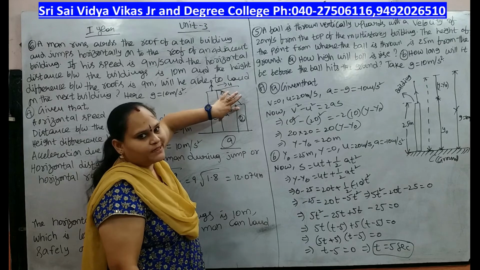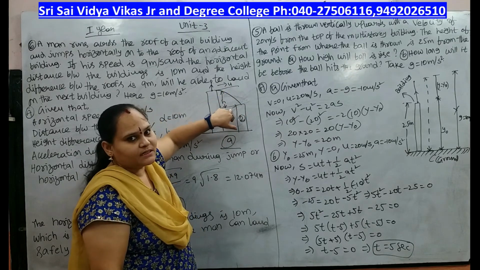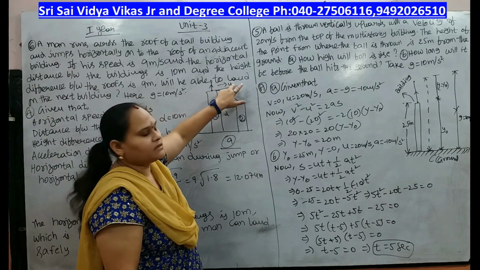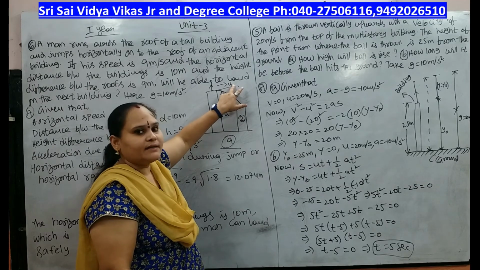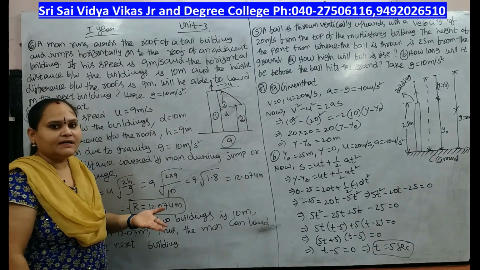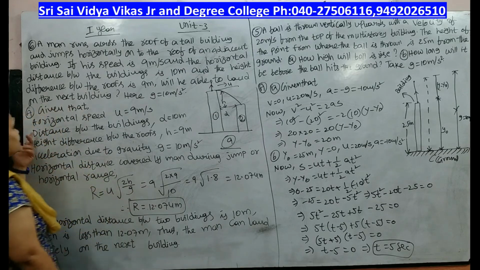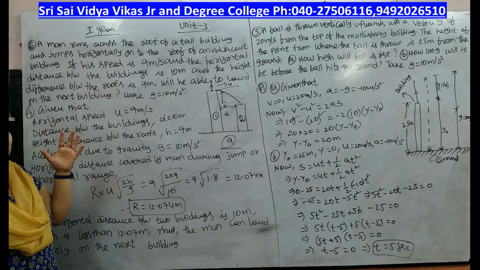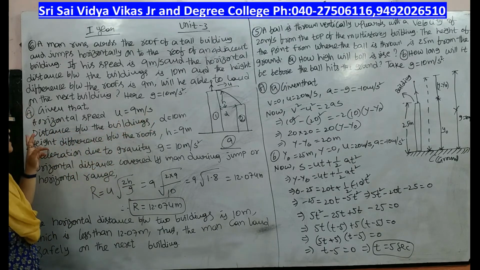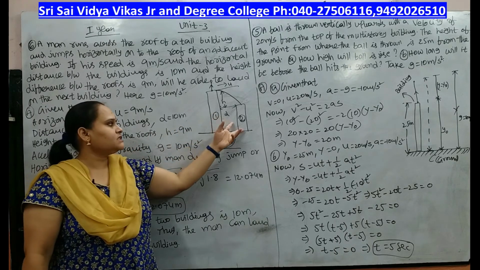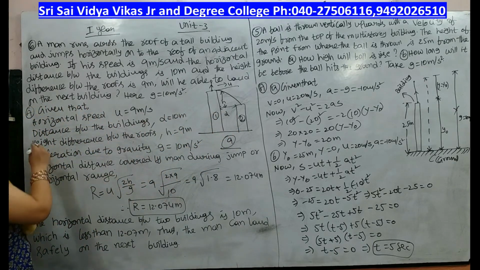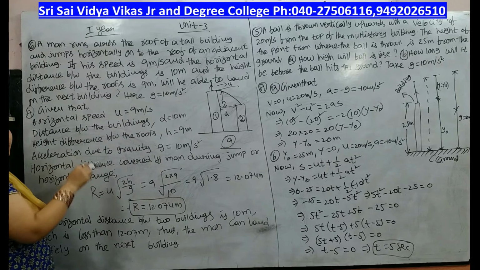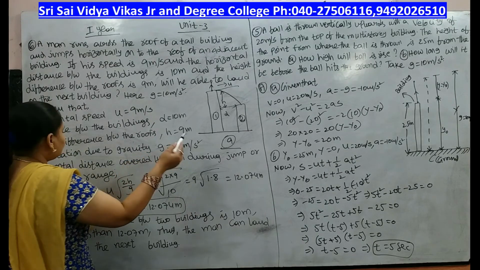These are the two buildings. The horizontal distance is d, that is 10 meters, and this is the height difference, and he moves with a velocity u of 9 meters per second. Now, does he land safely on the other building or not? Given that the man's horizontal speed u is 9 meters per second, the distance between the buildings d is 10 meters, and the height difference between the roofs h is 9 meters. Acceleration due to gravity g is 10 meters per second squared.